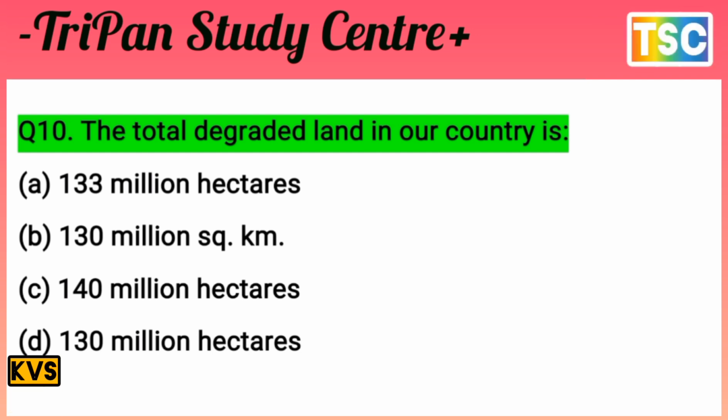A, 133 million hectare, is not a favorable answer. And 140 million hectare is a higher number here. But the answer is D, 130 million hectare, that is a good answer. 130 million hectare is the answer of the 10th question here.